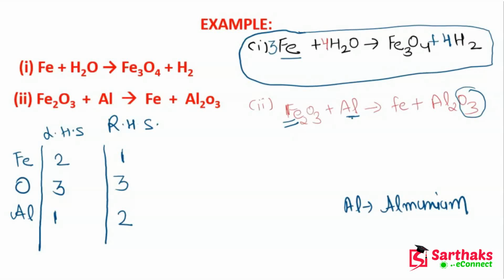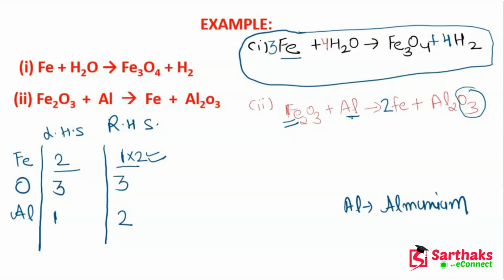Now, to balance this, first of all, we will start balancing with the iron. So to balance this, I will simply multiply it with 2. And if I multiply it with 2, then it will become 2. So let me write 2 here. Now you can see iron is balanced, because on the reactant side it is 2, on the product side it is also 2.